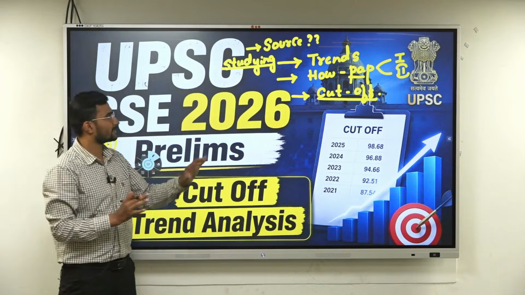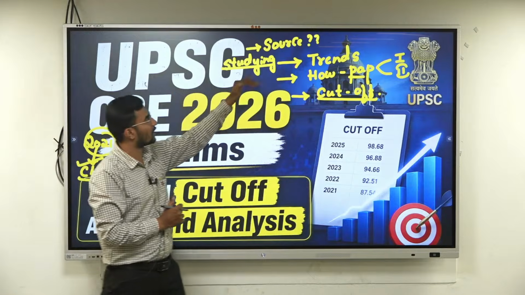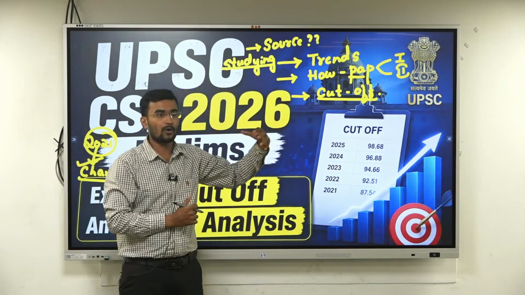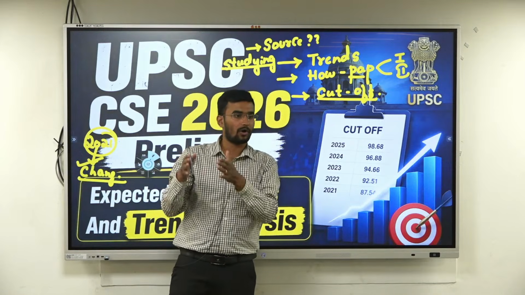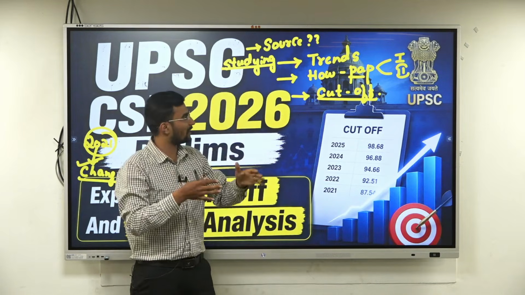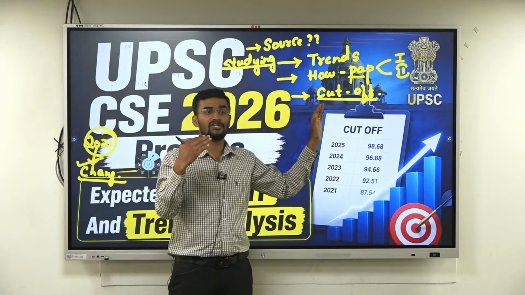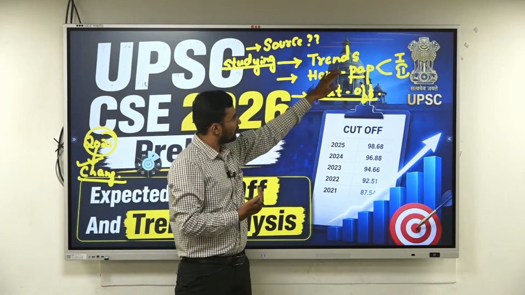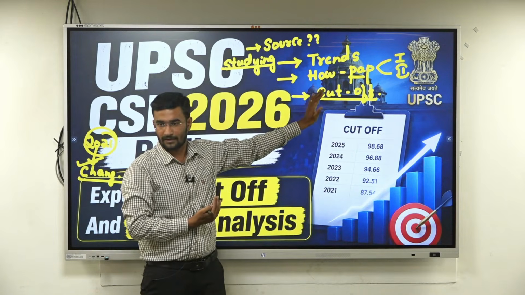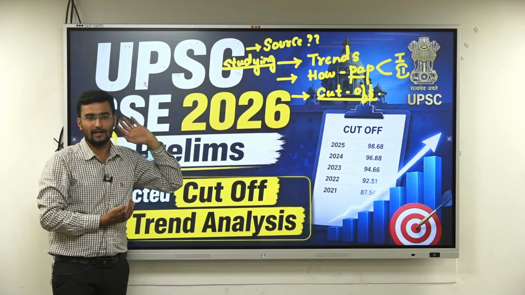Now in today's class, we'll be majorly studying not the paper discussion, rather we'll talk about the trends, how to see this paper. And was it tough, moderate, or easier? And the third one, we'll also talk about what can be the cutoff with respect to different categories. For GM category, OBC, SC category, ST category, we'll see all those things one by one. Done.